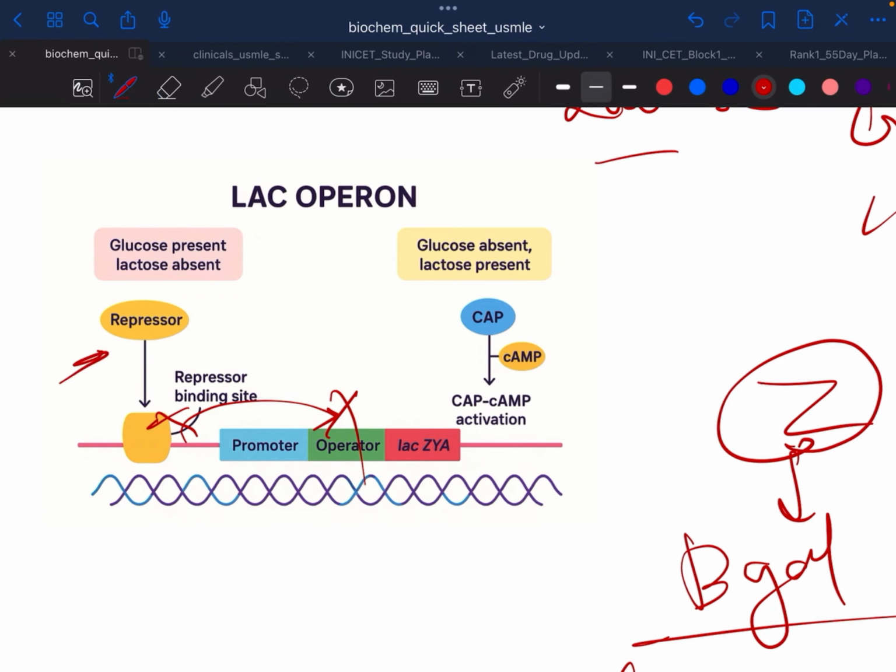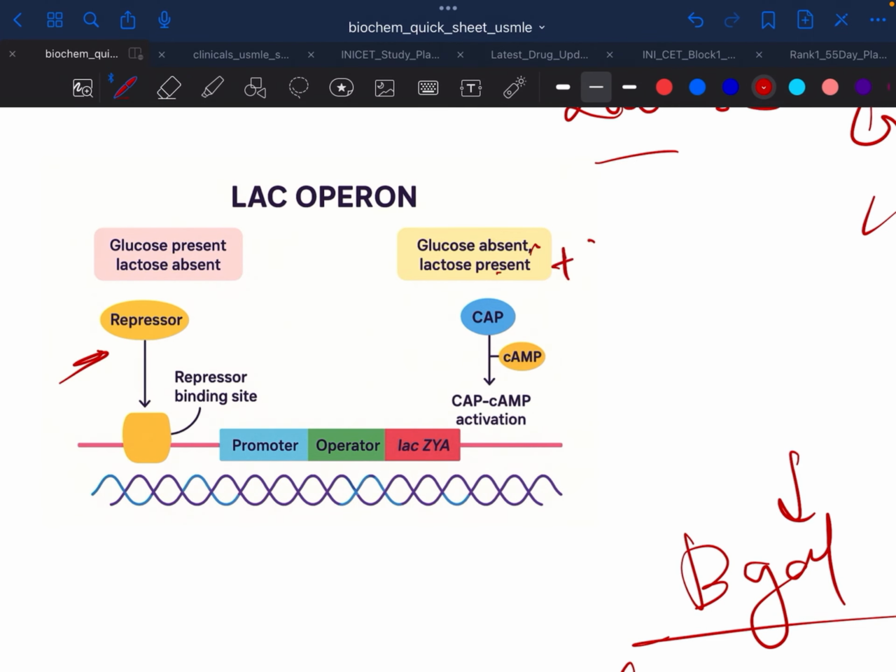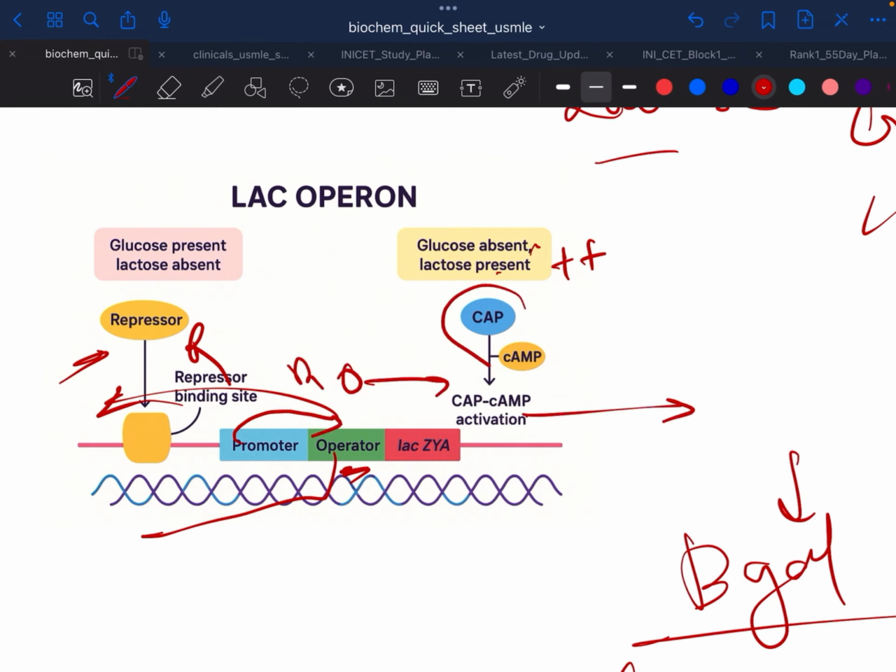So now the repressor is activated, it is always bound to the operator, and translation does not happen. But in case glucose is absent and lactose is present, this is favorable for our inducible operon. The repressor just goes away, so the repressor is not bound to the operator. Now the promoter will activate the operator, and translation happens, and this CAP and cAMP are activated by glucose.